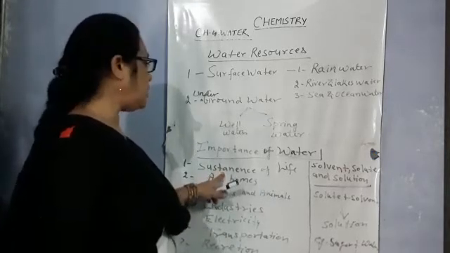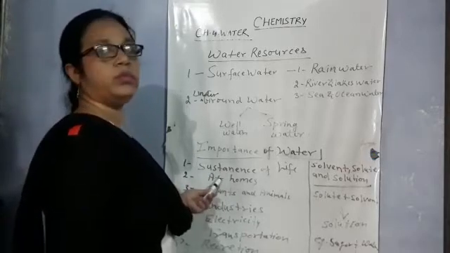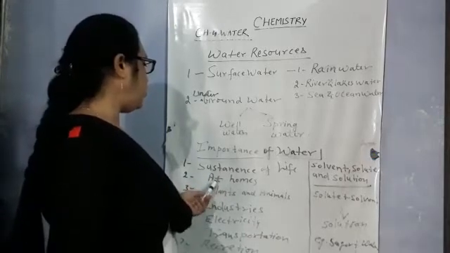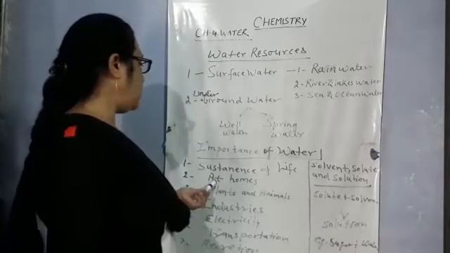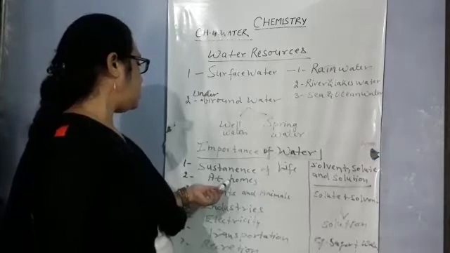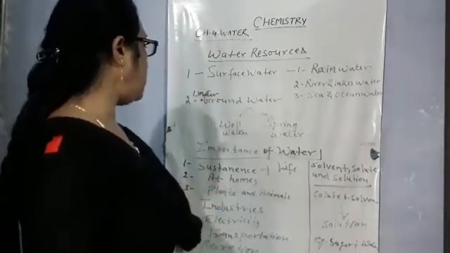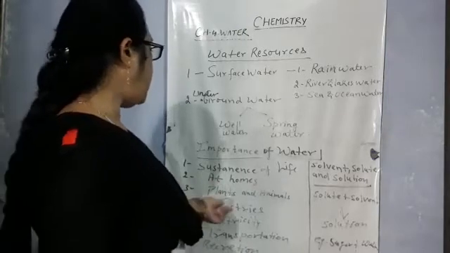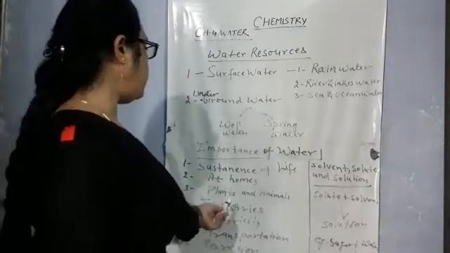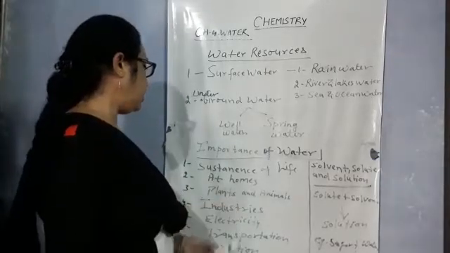So for the sustenance of life, water is essential. And at home, we use the water for many purposes, like drinking, washing, and in cooking also we use the water. And plants and animals use water for supplying the nutrients in different parts of the body.